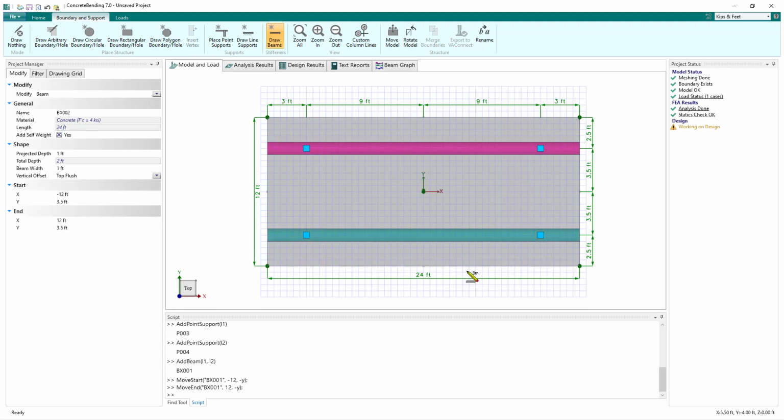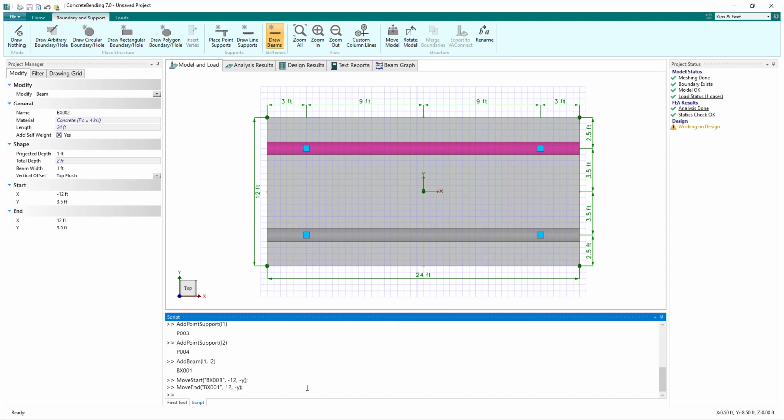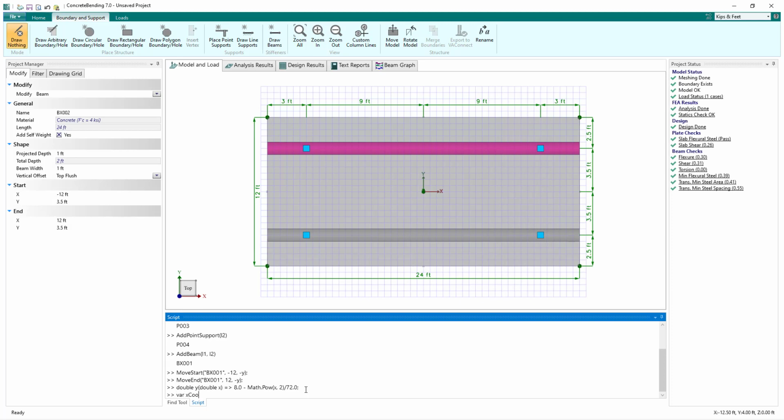In addition to using the various commands that are built into ConcreteBending, any valid C# code can be used in the command line. For example, we might want to add a parabolic boundary to the project, which would prove to be challenging to draw by hand. To create this boundary, we can define a function for y in terms of x. Next, we can create variables to store the list of the x coordinates and y coordinates.